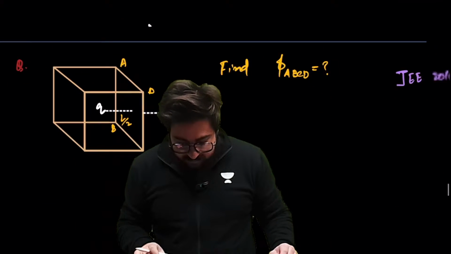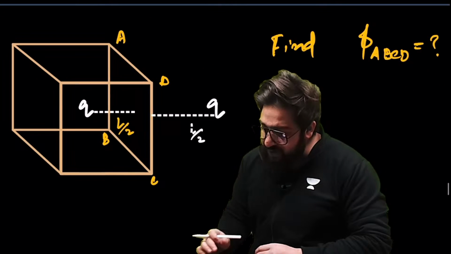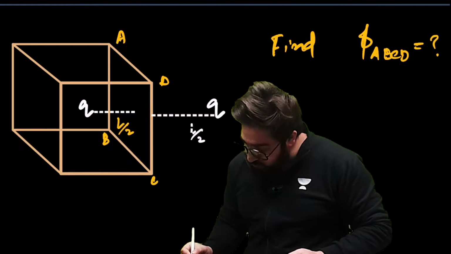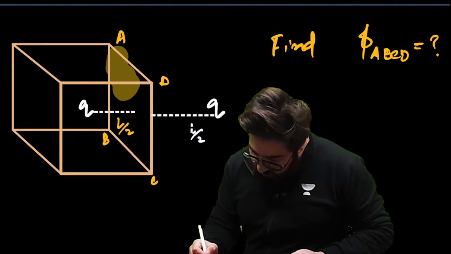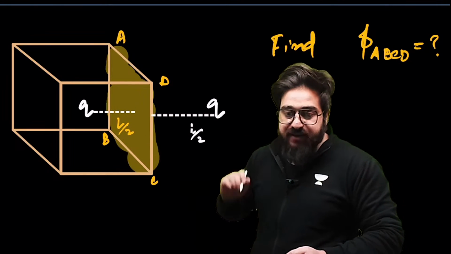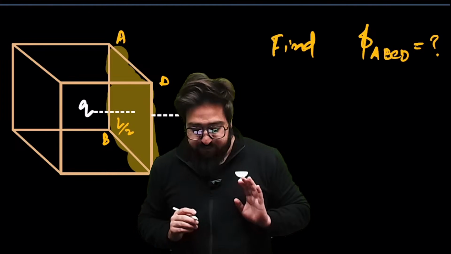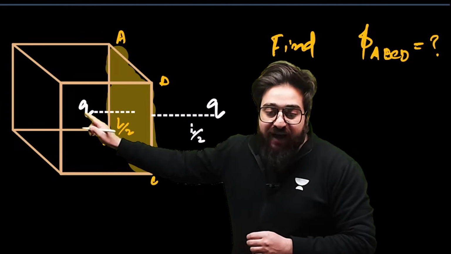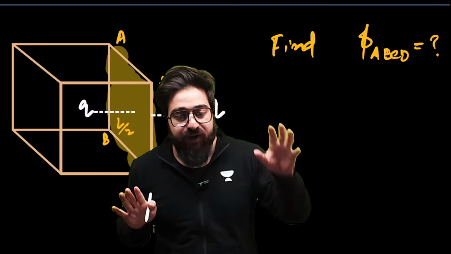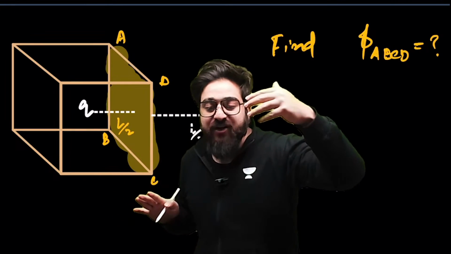Now, this was the question asked in JEE 2010. What is the flux through this particular face, the face ABCD? What is the net flux through the ABCD face? We know that if we have a charge inside a closed surface, it will create flux.